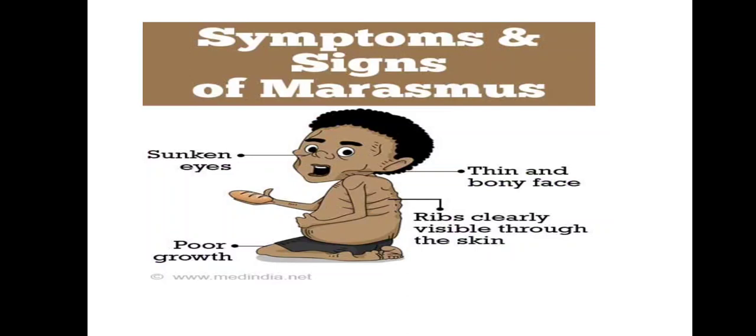Now what are the signs and symptoms of the marasmus disease? You can see here the sunken eyes, the poor growth, ribs clearly visible through the skin. If you search the internet for the people of Africa, you find that their ribs are visible. Why? Because there is no food in their stomach, so they are not getting any energy, all their body mass is utilized and their body weight is going down day by day. And they have a thin and bony face, you can see the bones on their face very clearly.